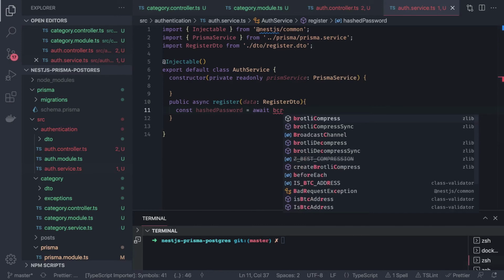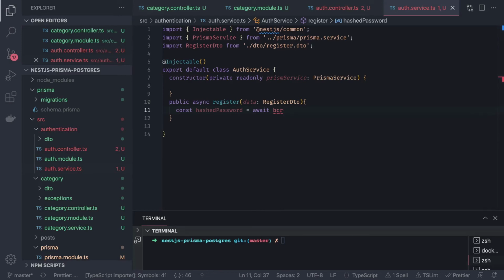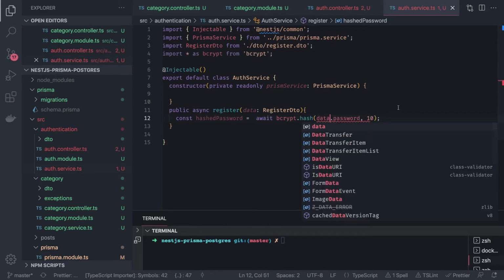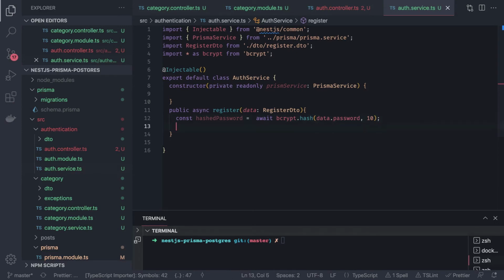Okay, this module we have to import, that's not there, because we are doing registration, and here we are going to create a hash version of the password. So bcrypt will generate the password for us. This is data.password. Now we have the password. You can also wrap this inside a try catch if anything goes wrong here.